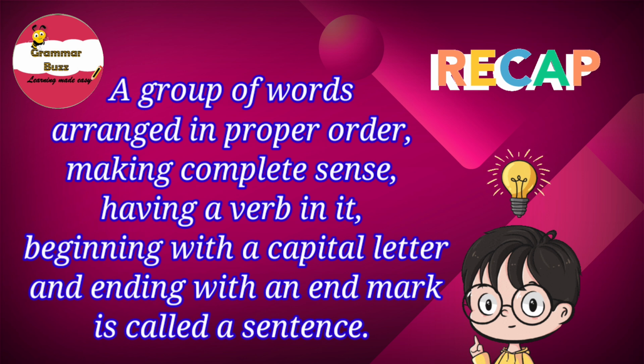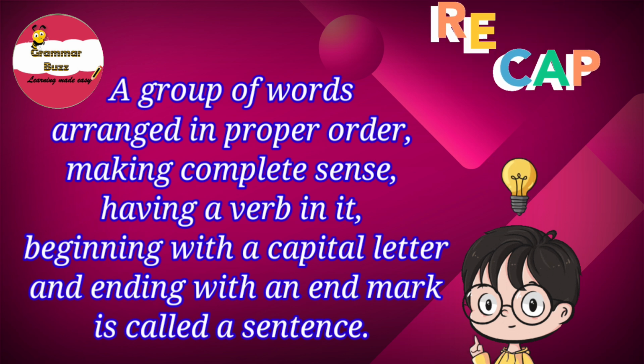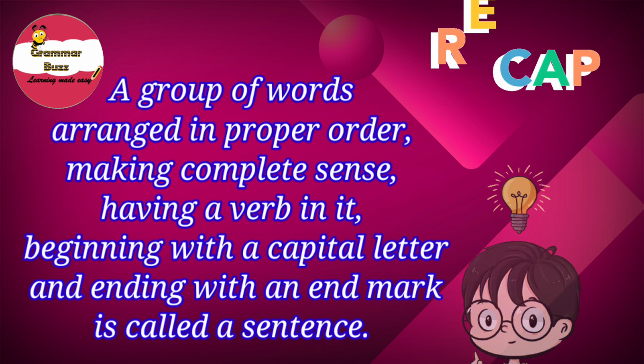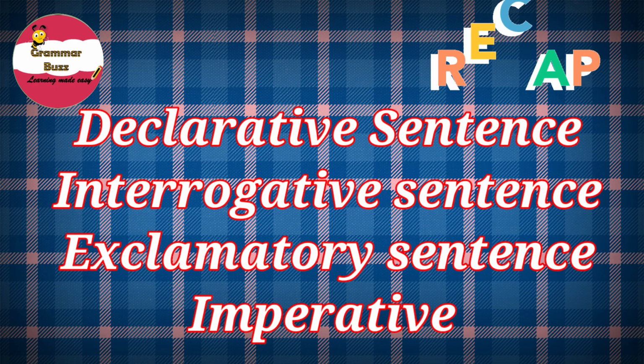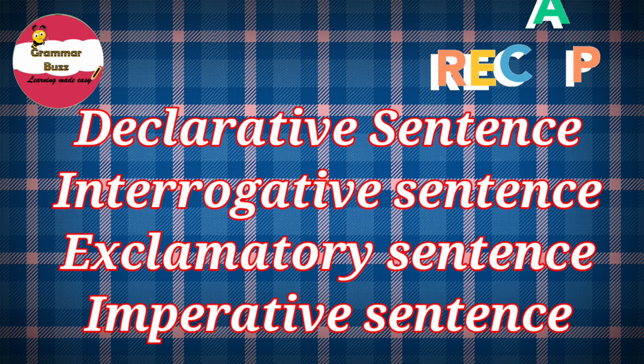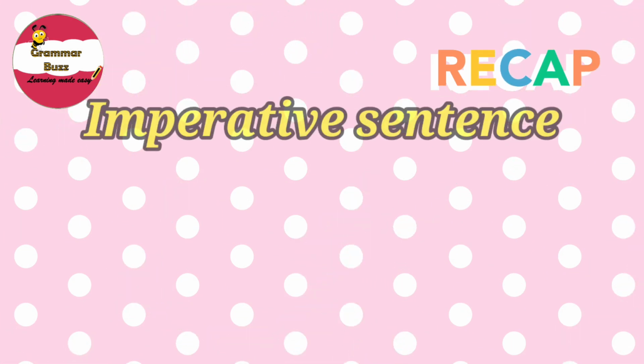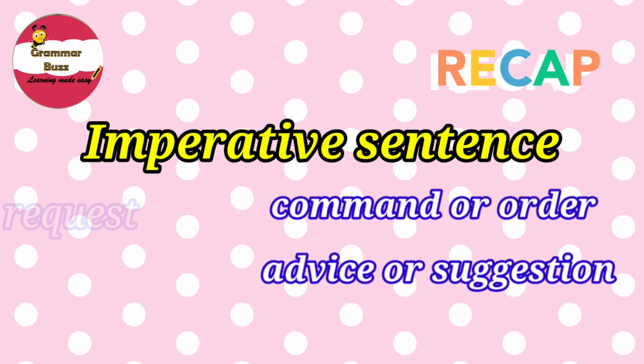If the words are not arranged in proper order and they do not make a proper meaning or do not have a verb in it, they can never be called a sentence. So all these criteria are essential for words in groups to be called sentences. Now let us look into the different types of sentences that we have. Well, the different kinds of sentences are declarative sentences, which are statements, interrogative sentences, which are basically questions, exclamatory sentences expressing strong feelings, and imperative sentences. In today's video, we will be basically discussing imperative sentences and interrogative sentences.